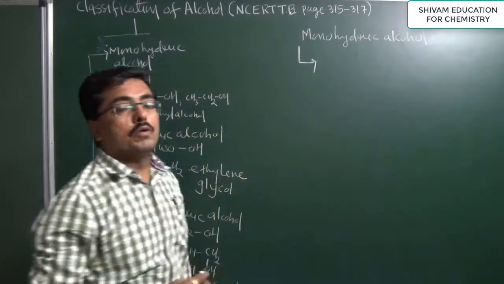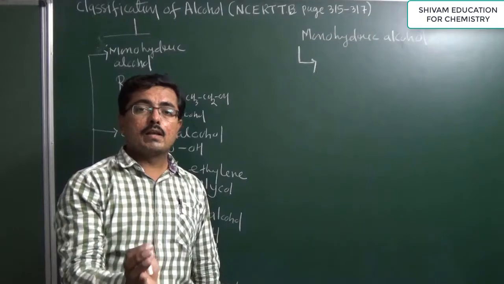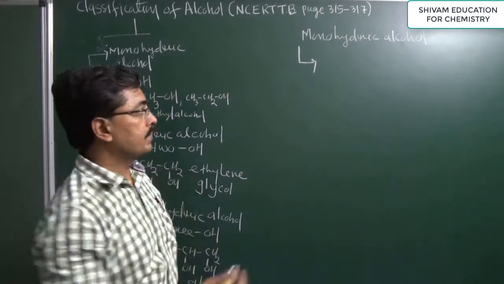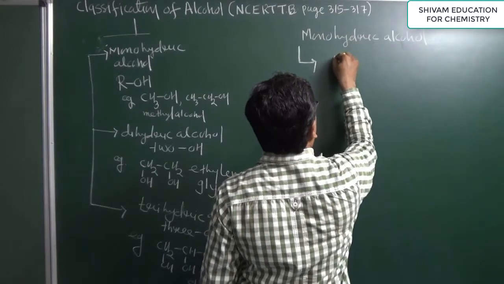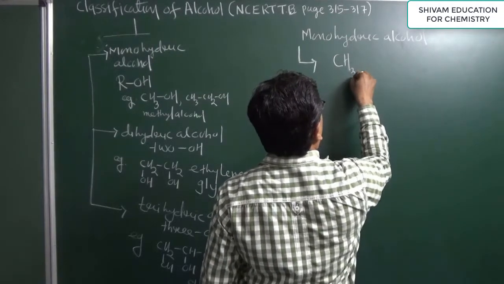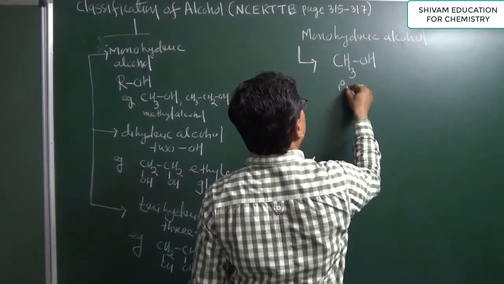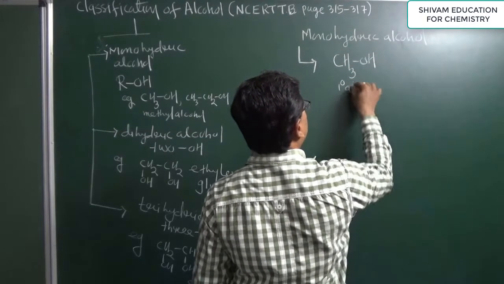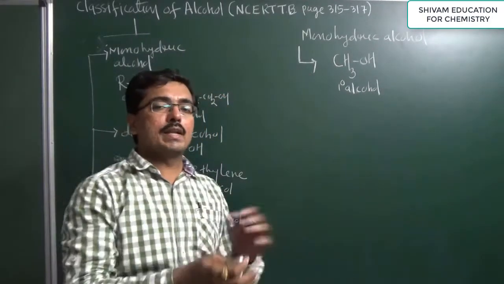Monohydric alcohol can be classified into primary alcohol, secondary alcohol and tertiary alcohol. The first category depends upon the number of carbon atoms. Suppose the hydroxyl group is attached to a carbon and this carbon is attached to only one other carbon atom, then it is known as a primary alcohol, or we can say 1 degree alcohol.